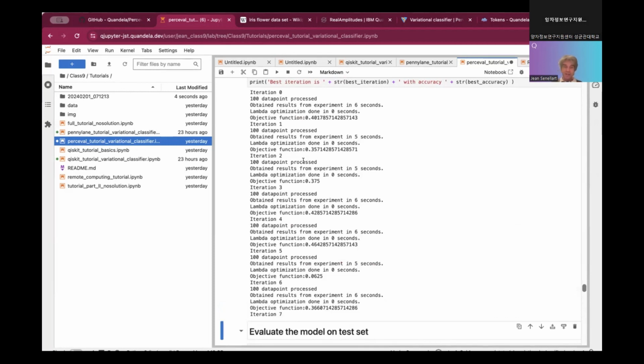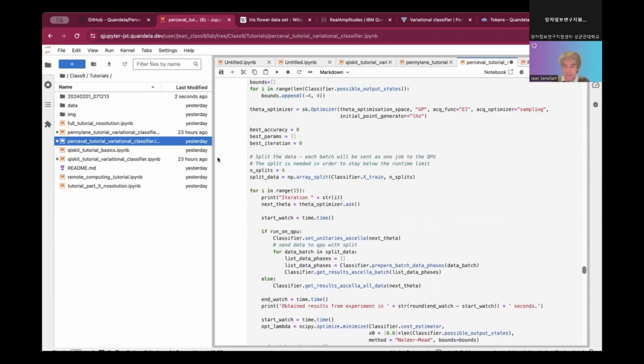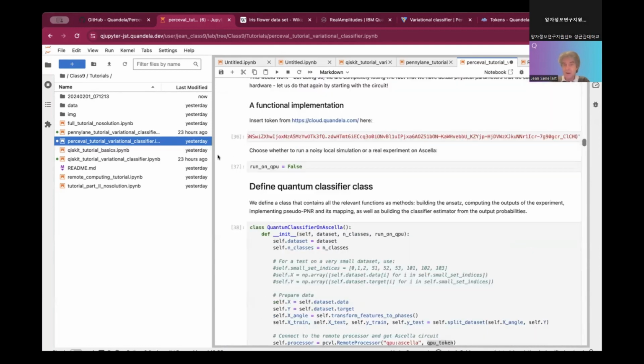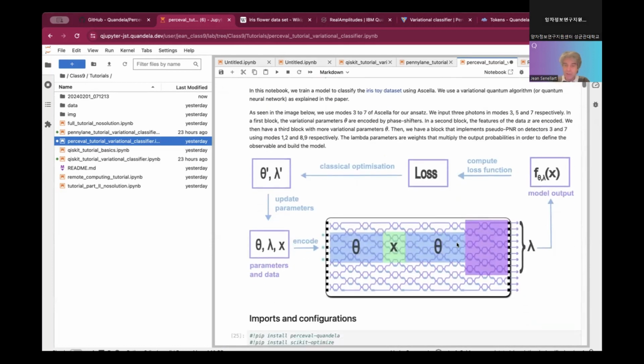One feature used in that notebook that is very interesting is the batch feature. For calculating the objective function at the output of your circuit, you need to evaluate the outcome of your circuit for each of the data points. So we have 100 data points. That means there should be 100 requests on the cloud for each iteration.